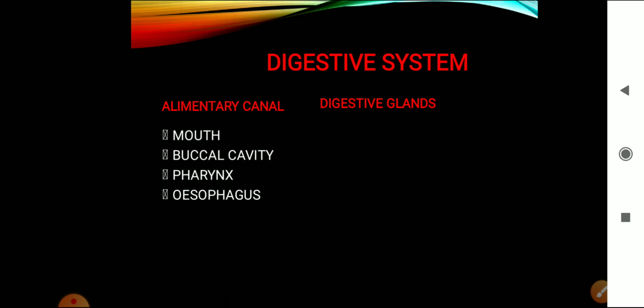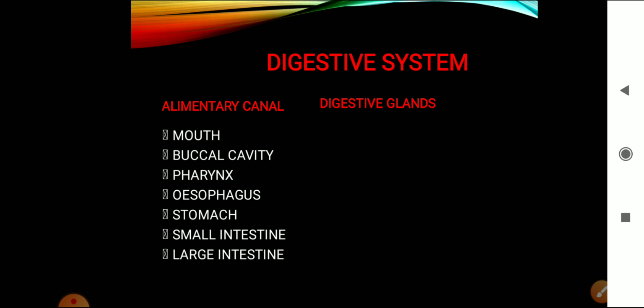Why I am repeating these words is for Kannada medium students. English medium students know all these words, I know. But for the Kannada medium students, I am just repeating these words. So: mouth, buccal cavity, pharynx, esophagus, stomach, small intestine, large intestine and anus. These are the various parts of the alimentary canal. Hope you all got it right.